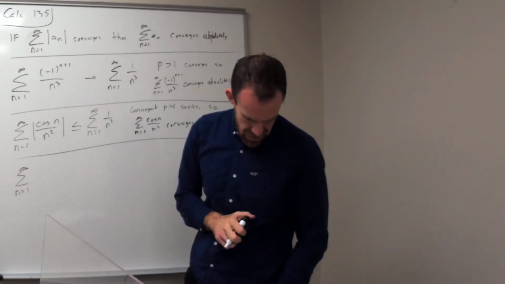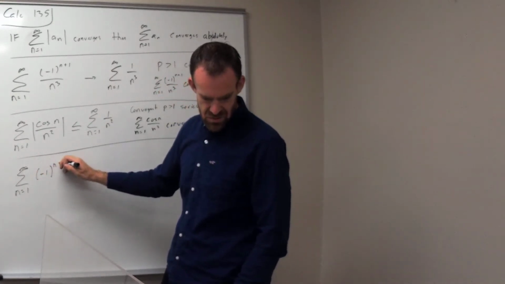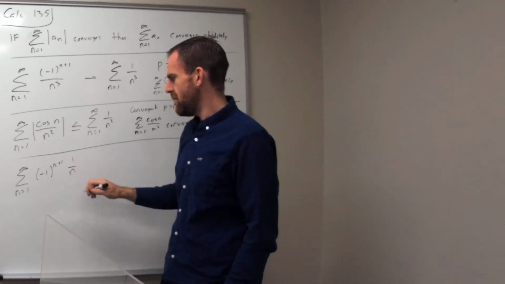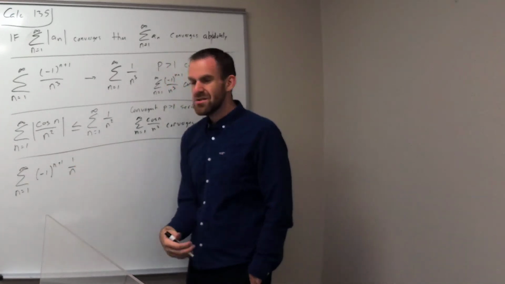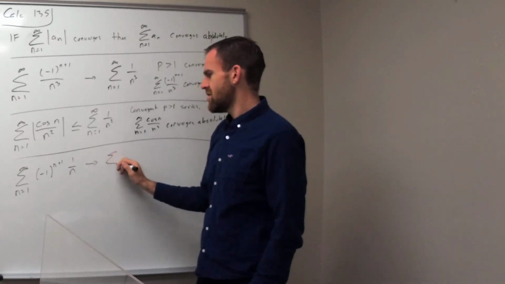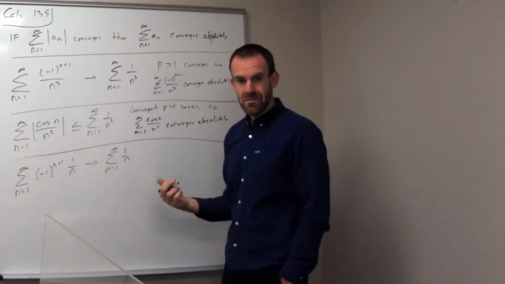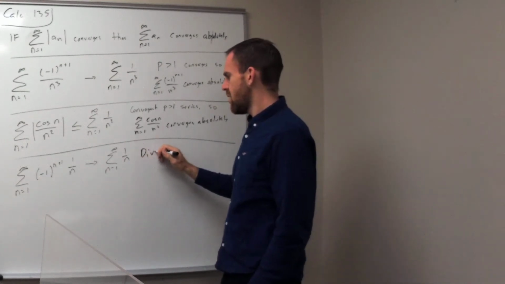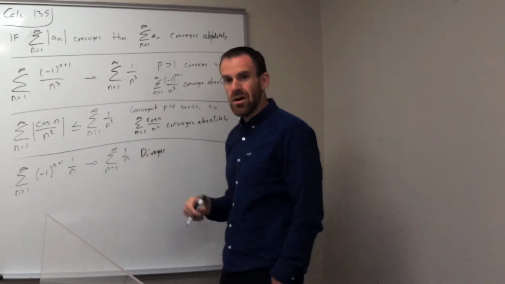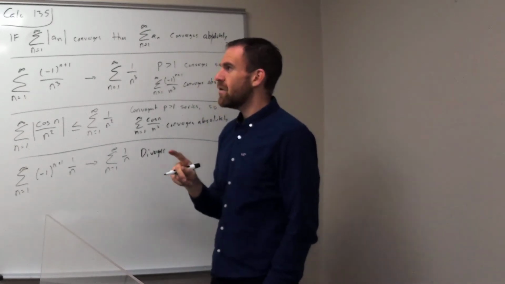So here we go. We have -1 to the n plus 1 times 1 over n. Now, we look at this and we go, okay, well, let's take the absolute value. So that gets us 1 over n. We know that this diverges. Therefore, we can say nothing. Be careful.